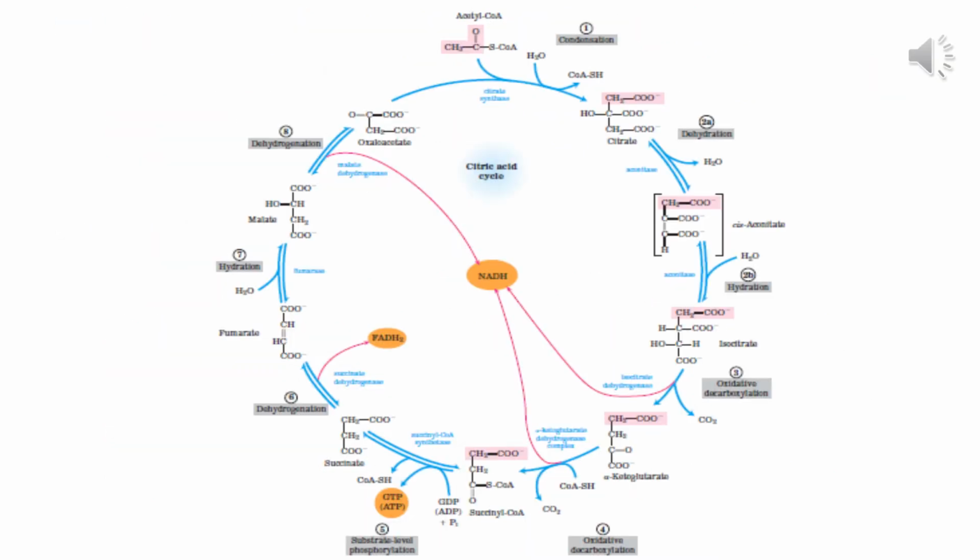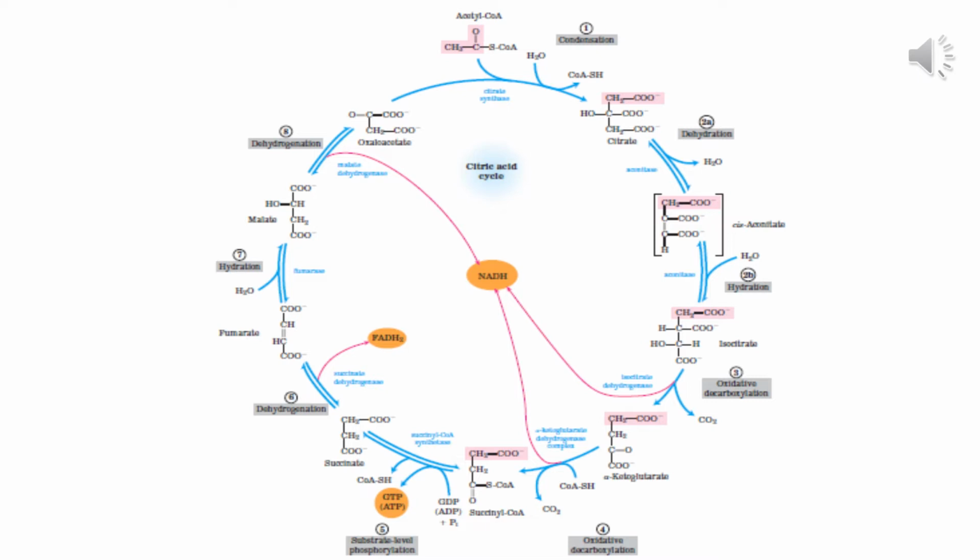What you see here is a summary of citric acid cycle. We call it citric acid cycle because citric acid is the first stable intermediate product of this pathway. It's also called tricarboxylic acid cycle because some of the intermediates are actually tricarboxylic acids, which means they carry three carboxylic groups. You can see here citric acid, etc. It's also called a Krebs cycle because of the scientist who discovered it for the first time.